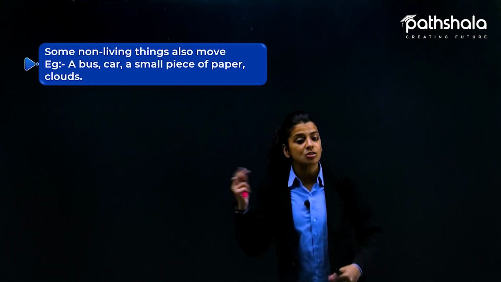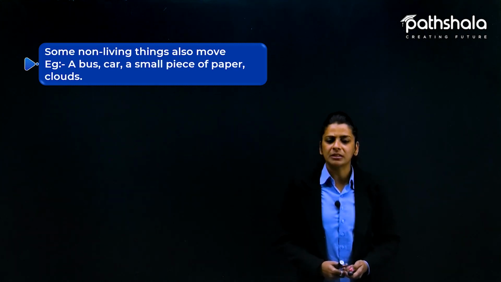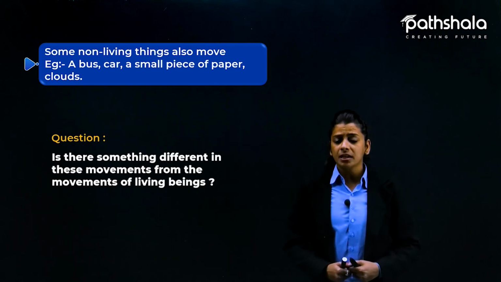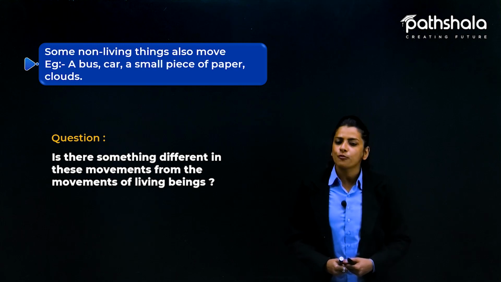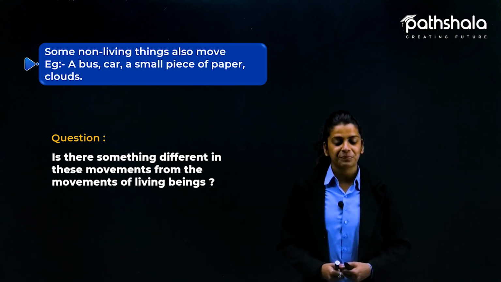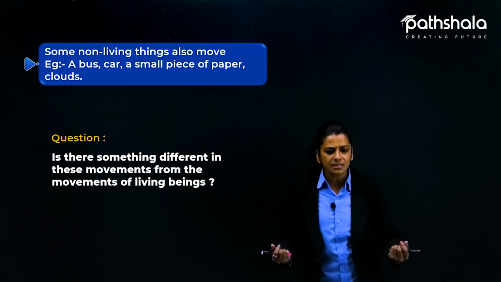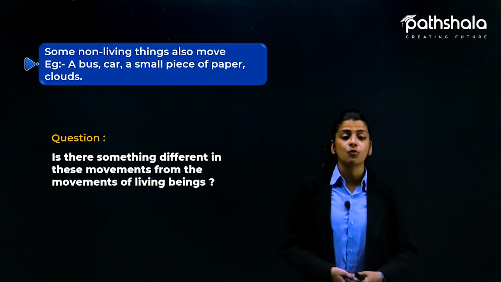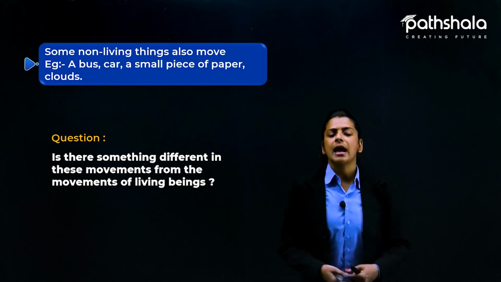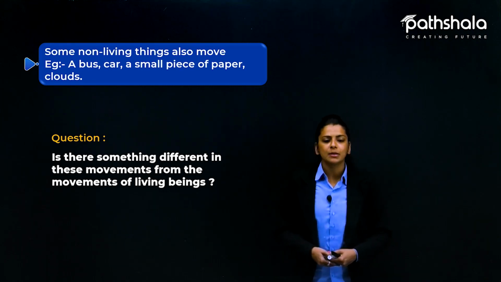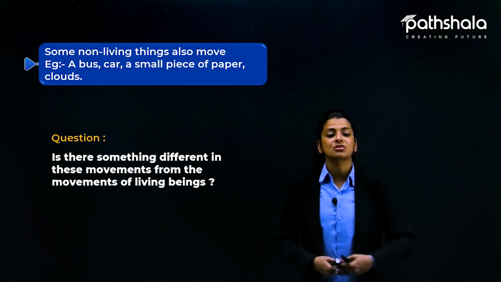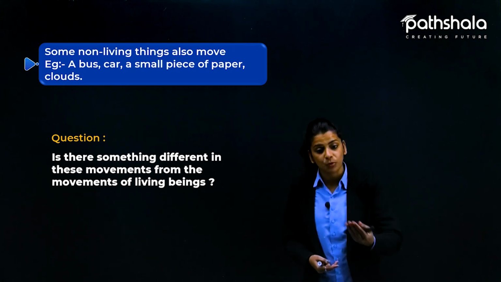That is why these non-living things are showing you the movement. Now, here is one question for you. Is there something different in these movements from the movements of living beings? Living beings, हम हैं. हमें किसी external force की जरूरत नहीं है to move. For example, if I have to walk forward, I can walk on my own. And if I have to go backward, I can move on my own. Means I am not requiring any type of external force जिसकी वजह से मुझे मूवमेंट करनी पड़े.